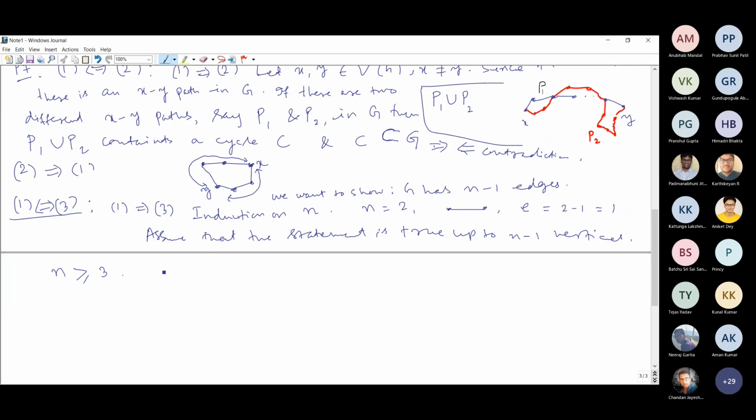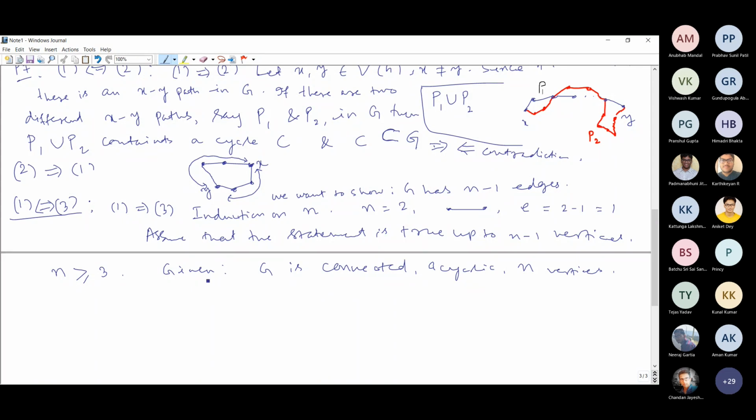Now we are assuming that this graph has n vertices, is connected and acyclic. These are all given to us. We are assuming this is a tree on n vertices.